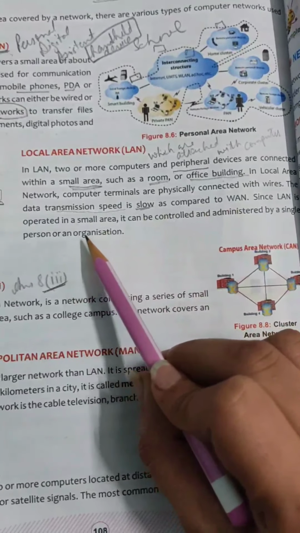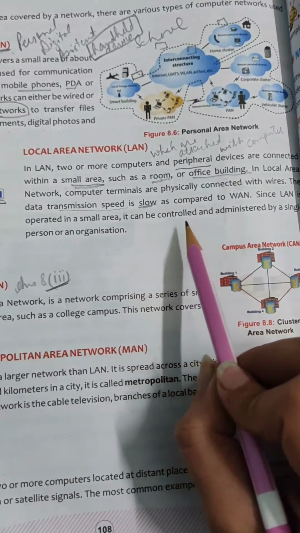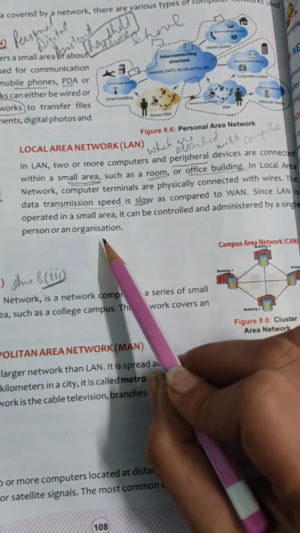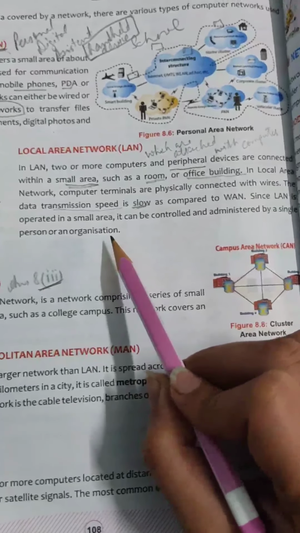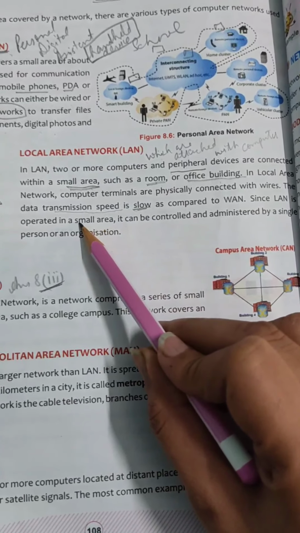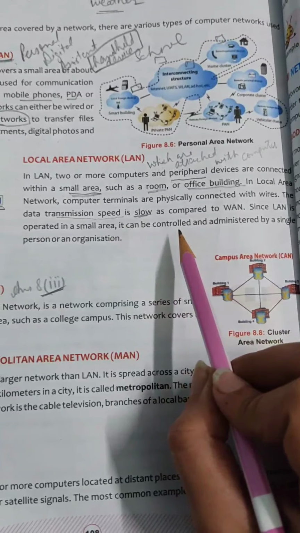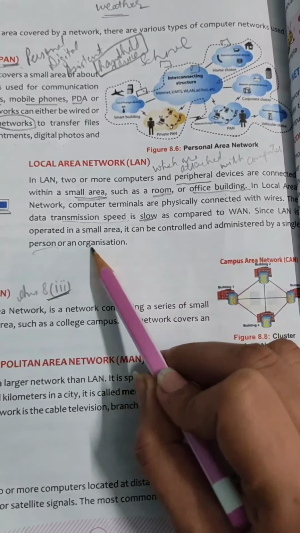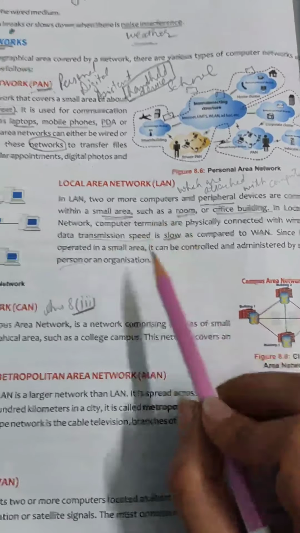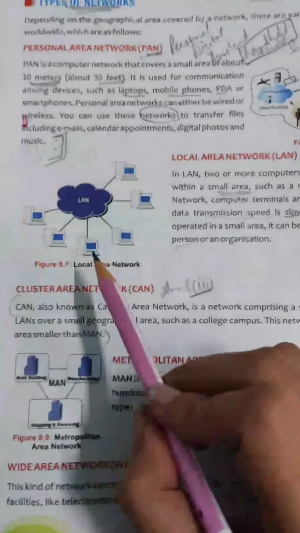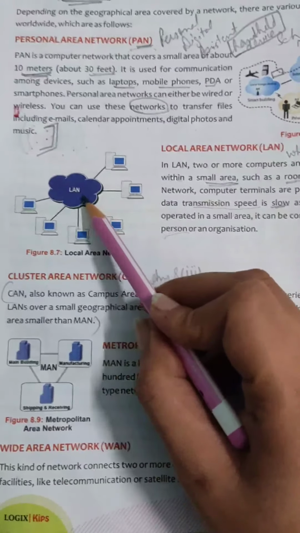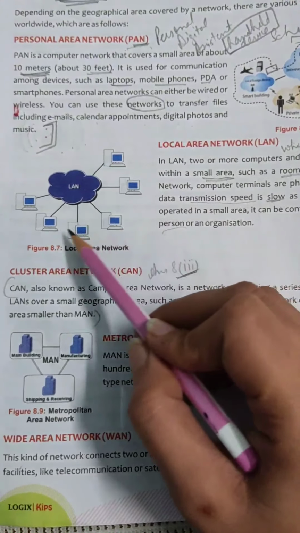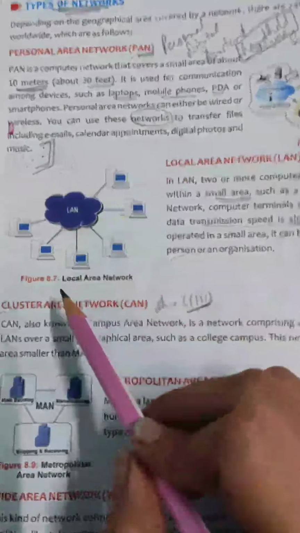Since LAN is operated in a small area, it can be controlled and administrated by a single person or organization. LAN is only of small area, so it doesn't need much maintenance and administration. Only a single person or one organization can maintain it properly. Here an example is also given. This is the main computer and it is providing network to all the computers nearby.